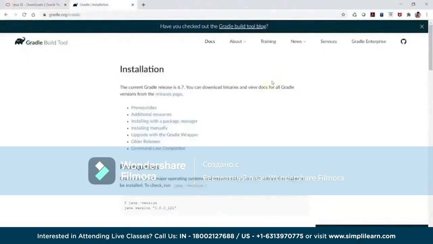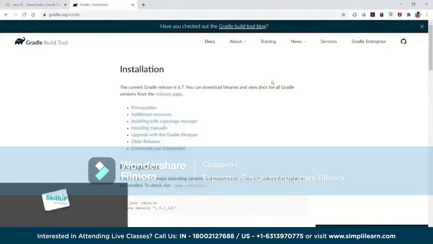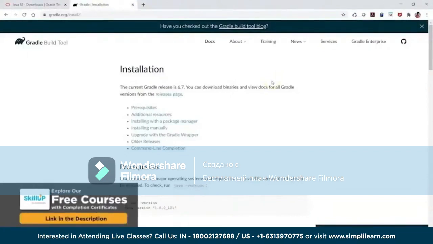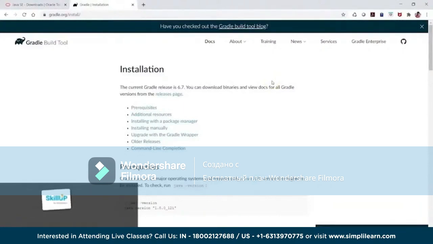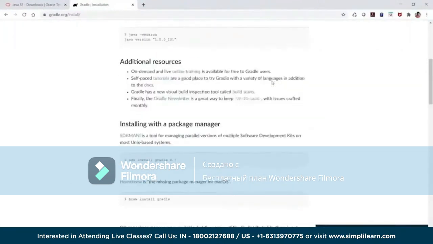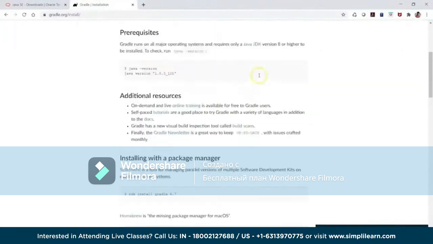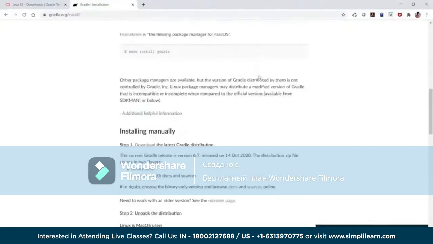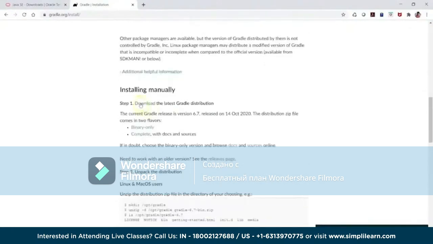You have to download the binaries, like the zip file, in which we have the executables, and then we have to configure some particular environment variables so that the system is modified accordingly. Right now we have the prerequisite, the Java version, installed. The next thing is to download the executables. In order to download the latest Gradle distribution, you have to click on this one.